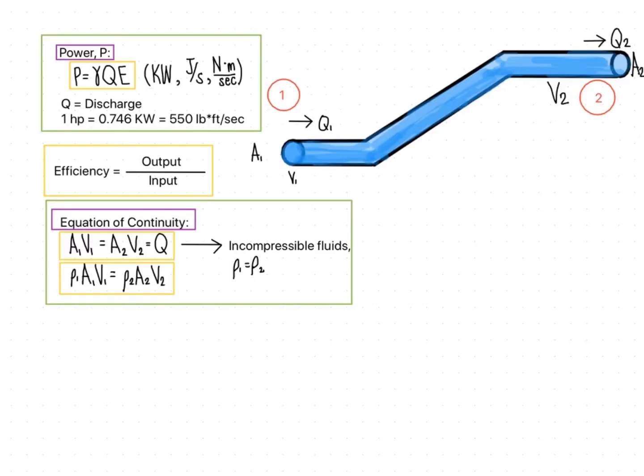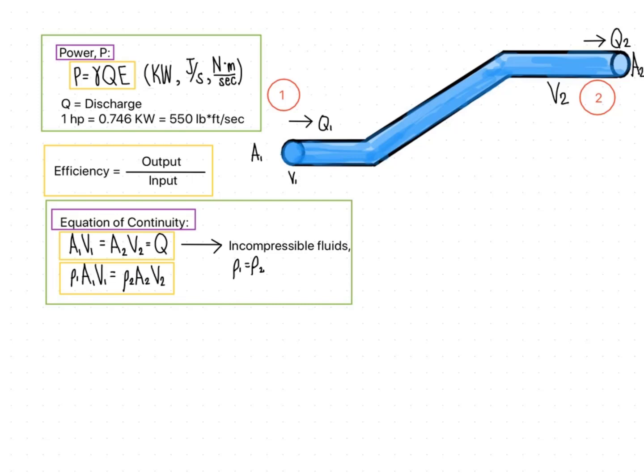Now, let's see power. If we are going to convert the energy, which is in meters, that we have computed from the Bernoulli's energy theorem, we can convert it into power by using this equation: power is equal to the unit weight of your fluid, so it may be water or it may be something else depending on the problem, multiplied by the Q or the discharge, multiplied by the E or the energy.